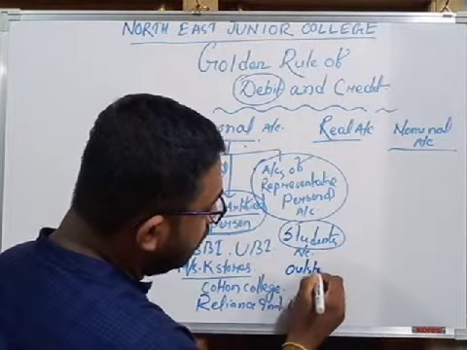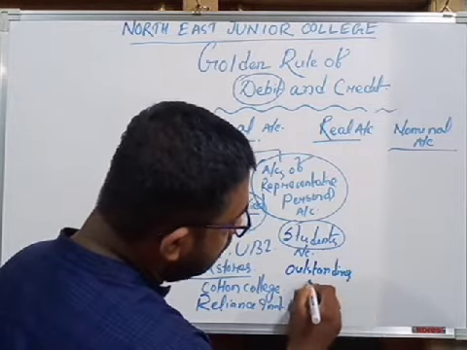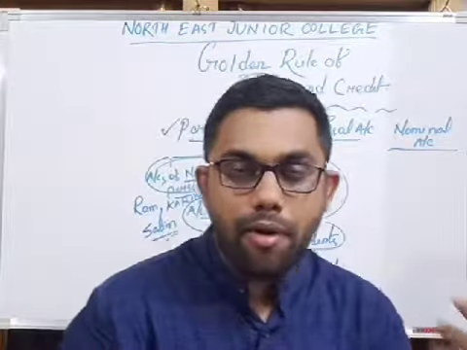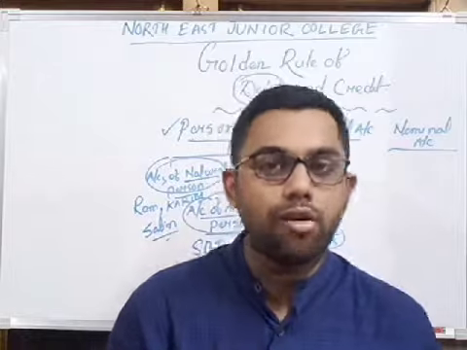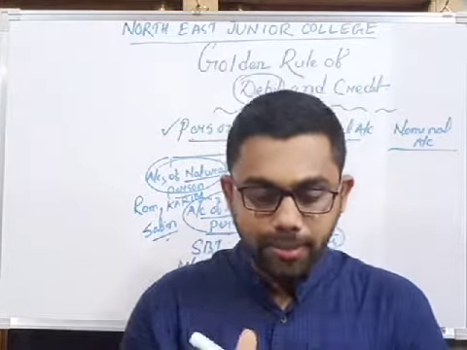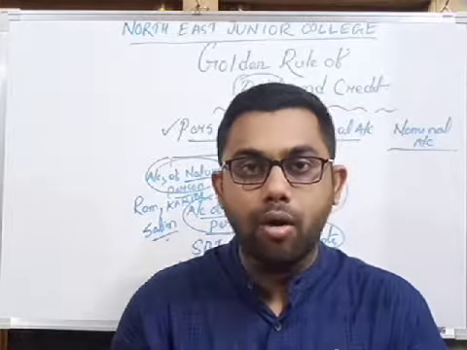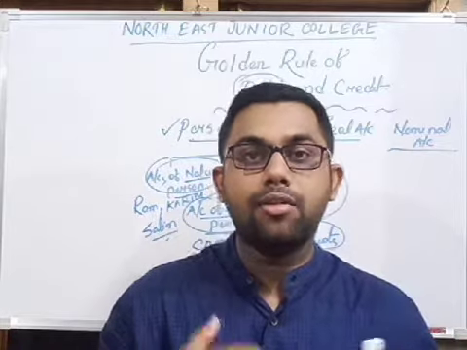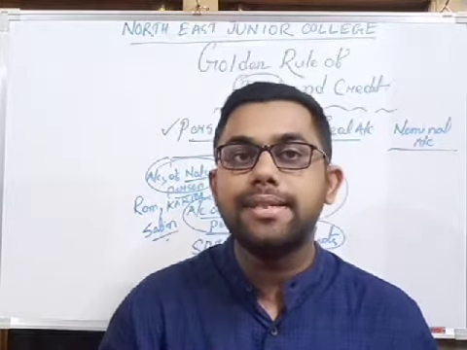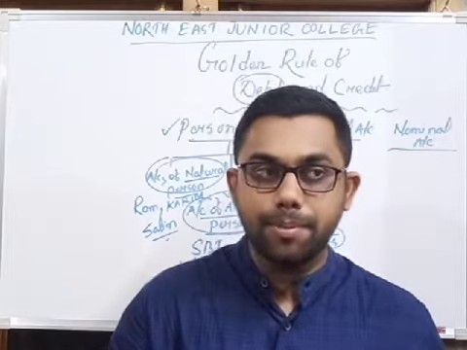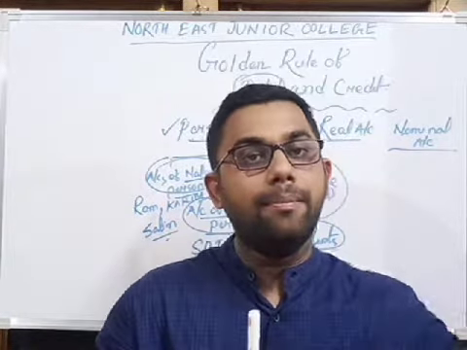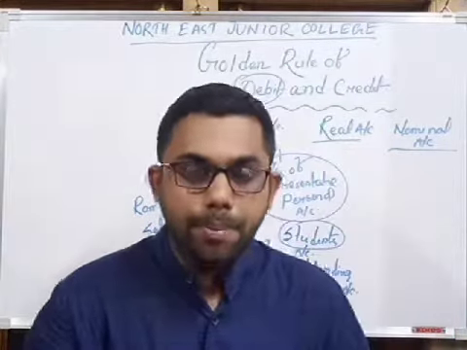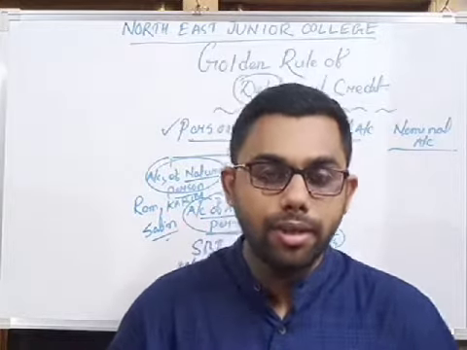Outstanding salary account. In our accountancy you find that there are two items. One is outstanding and another is prepaid. Outstanding means those items, those amounts which have not been paid yet. That means the money we have not yet paid to someone but have to pay, this is called outstanding items. And prepaid items means the amount which I have paid in advance. That means whenever I pay some money in advance, this is called prepaid. And the money I have to pay but have not yet paid, this is called outstanding.